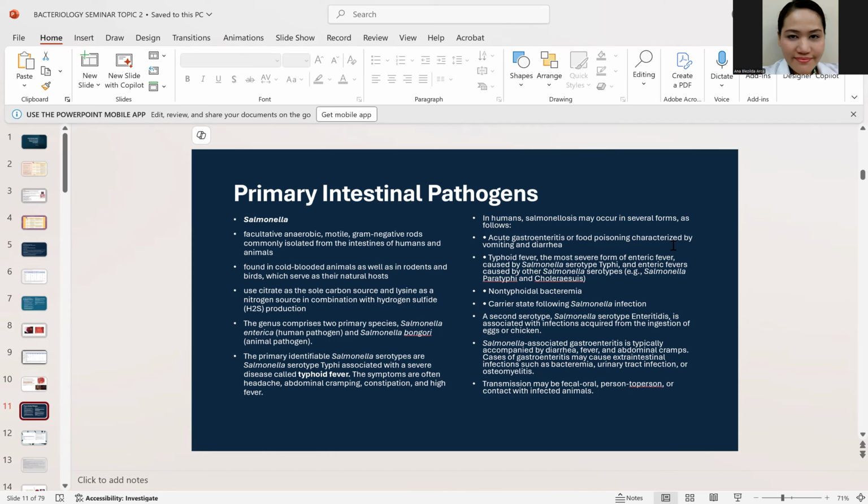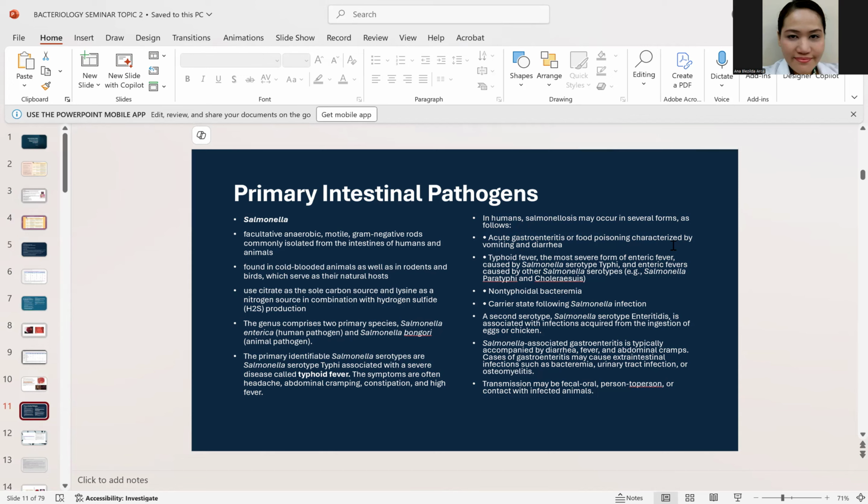After that, you may perform different biochemical testing. But take note that most of the time, the Salmonella, they are negative sa mga biochemical testing. Ang nag-iisang positive lang sa kanya is that it is H2S positive, and it also uses citrate as a source of carbon. So it is negative most of the tests except for citrate and H2S. It is citrate positive, H2S positive. Okay?